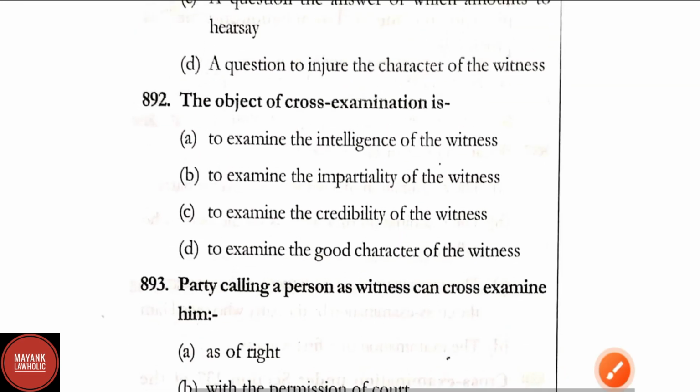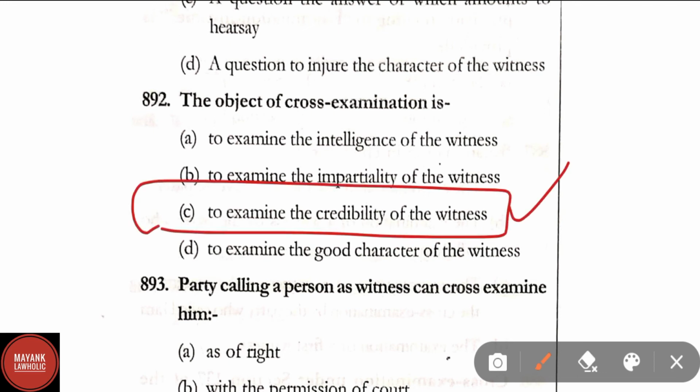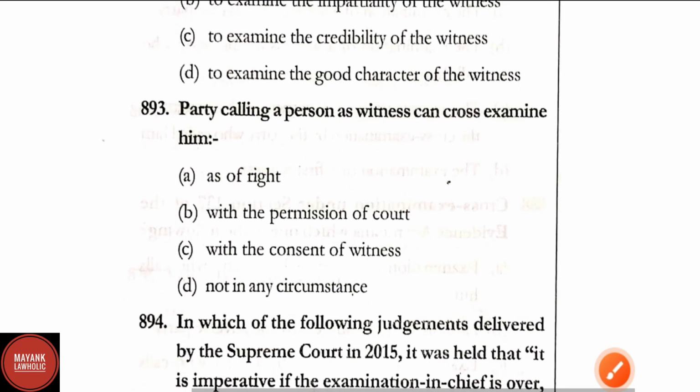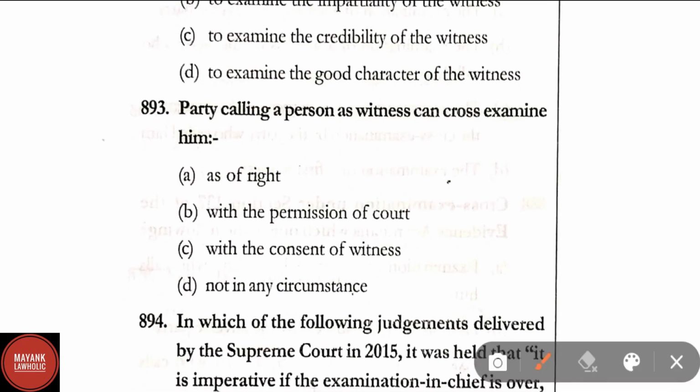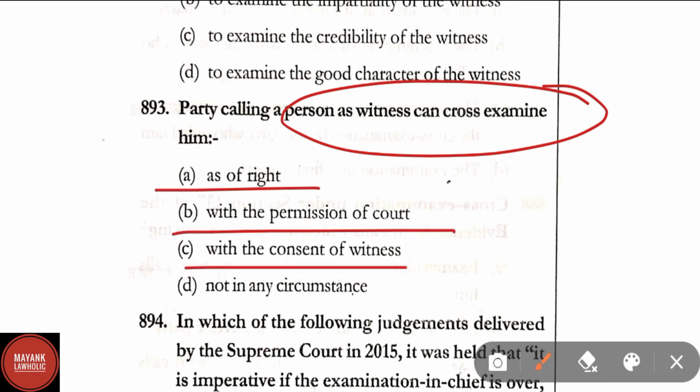Question number 892. The object of cross-examination is to examine the credibility of a witness. Here option C is the right answer. Question number 893. A party calling a person as a witness can cross-examine him: as of right, with the permission of the court, with the consent of witnesses, or not in any circumstances. The correct answer is option B, that is with the permission of the court.